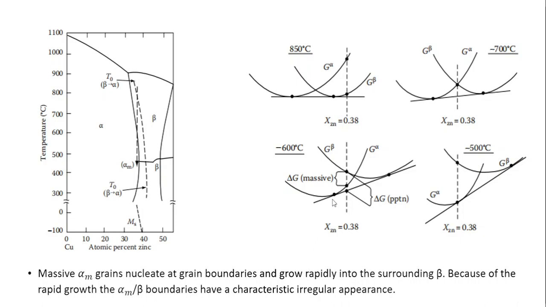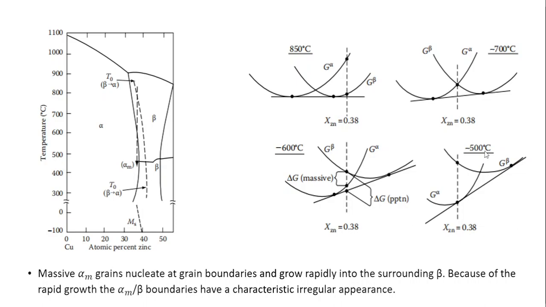Consequently, delta G massive requires a lesser driving force than delta G for precipitation. So this massive formation of alpha phase from beta is kinetically more favored compared with precipitation of alpha from beta by nucleation and growth.